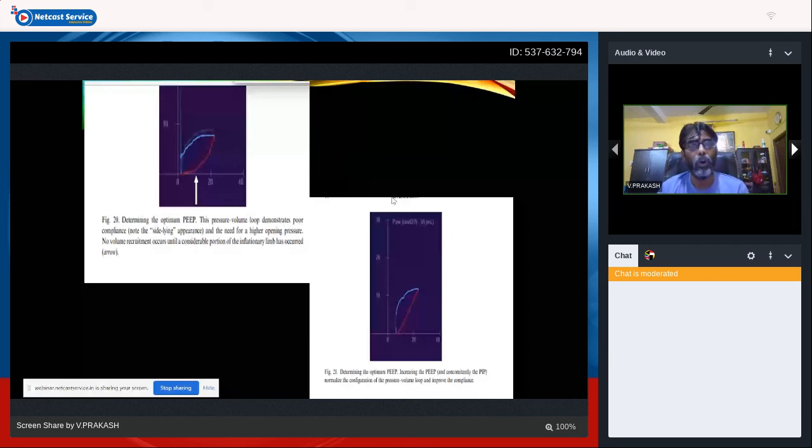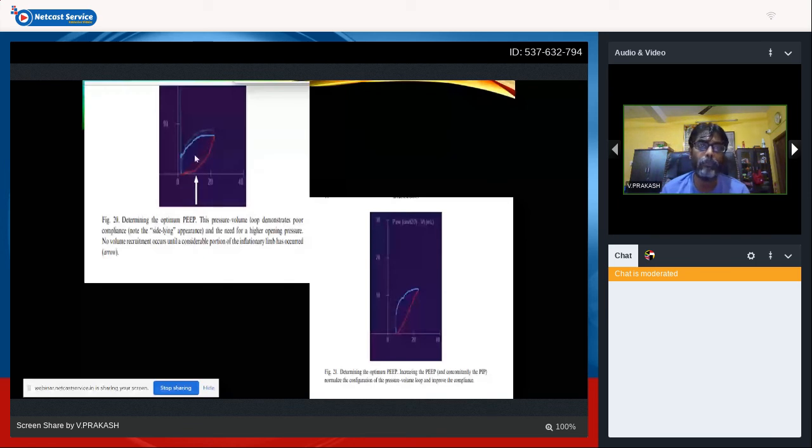So determining the optimum PEEP. How do you identify the optimum PEEP? This pressure loop demonstrates a poor compliance. Note the side-lying appearance. It is almost close to your x-axis. Once you start applying adequate PEEP, then it starts opening nicely.